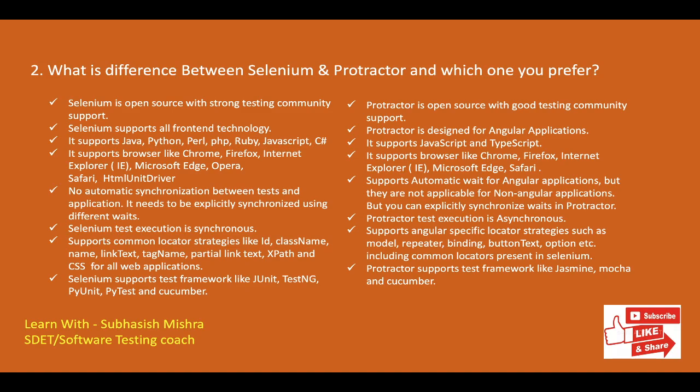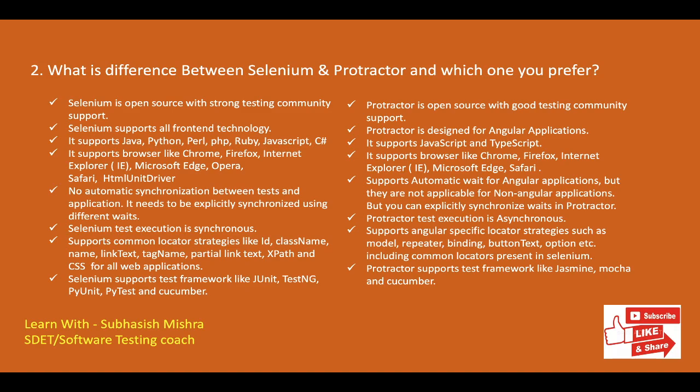Both Selenium and Protractor support cross-browser testing. We can execute the same script in different browsers like Chrome, Firefox, Internet Explorer, Microsoft Edge, Safari, Opera. In Selenium, there is no automatic synchronization between test and application. It needs to be explicitly synchronized using different waits. But Protractor supports automatic wait for Angular applications, but they are not applicable for non-Angular applications. But you can explicitly synchronize waits in Protractor.